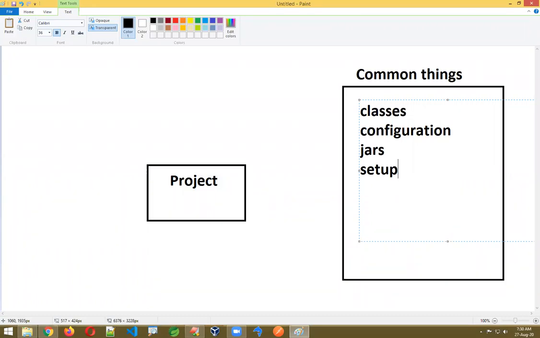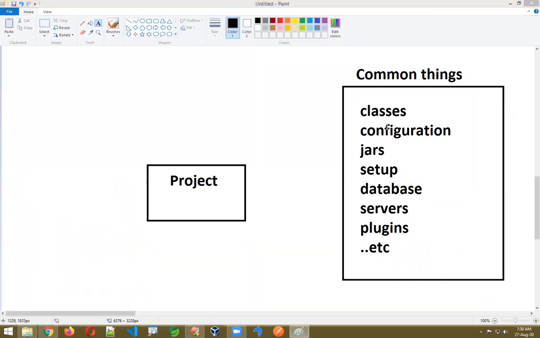So setup is required here, and some database installation and downloading is required, servers required, some plugins required: jar plugins, war plugins, ER plugins, compiler plugins, like so many will be there. These are all common things here. So much configuration will be there, XML configuration or Java configuration. So some part of the code will be common. I'll show one example of a common thing also here.